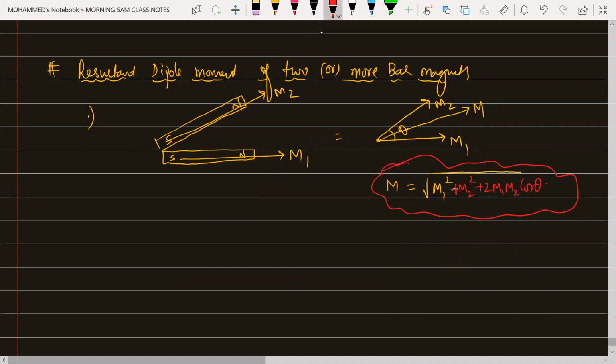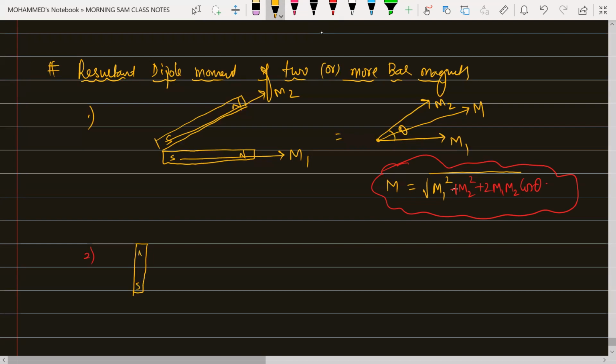If it is 30 degrees, take 30, 90, 180, whatever it may be. Depending upon the given situation, you can go on, take it and simplify the problem with the relation. Is it clear? Like say, one more problem if I'm giving you right now. For example, we have two bar magnets like this.